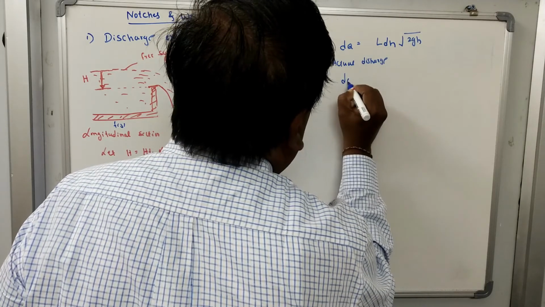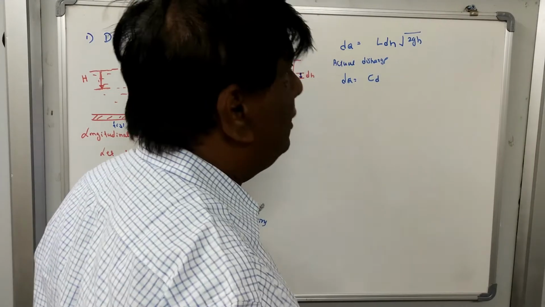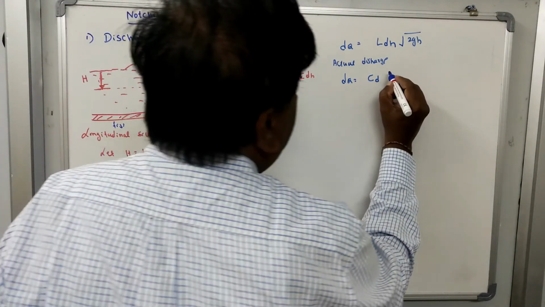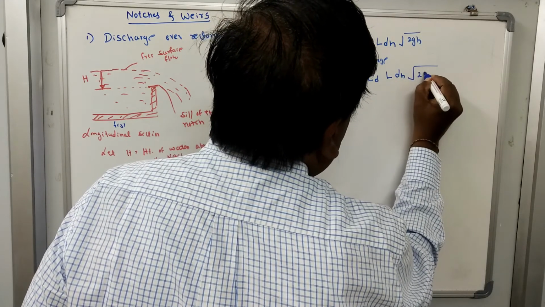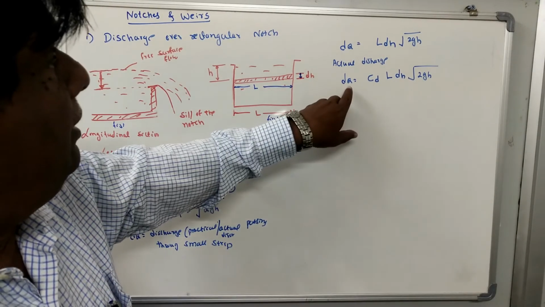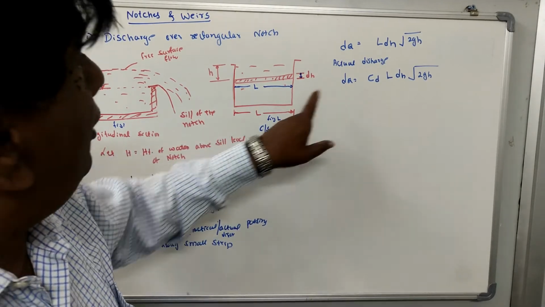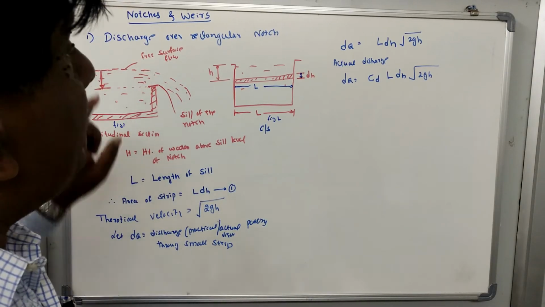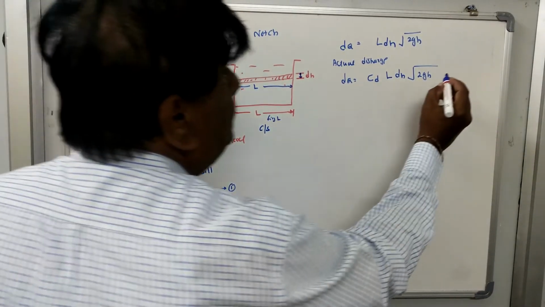So now, to get the actual discharge, dq is equal to, you multiply by the coefficient of discharge, as we have already discussed its definition: Cd L dh square root of 2gh. Now this is the actual discharge passing through the small strip. Now, for the actual discharge passing over the sill up to the height h, you integrate equation 2.